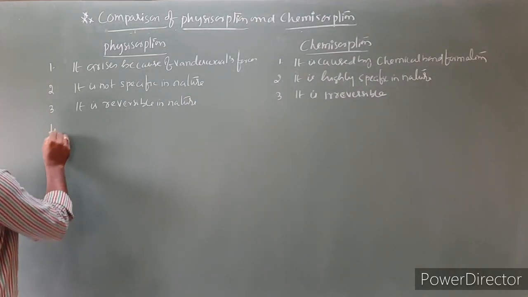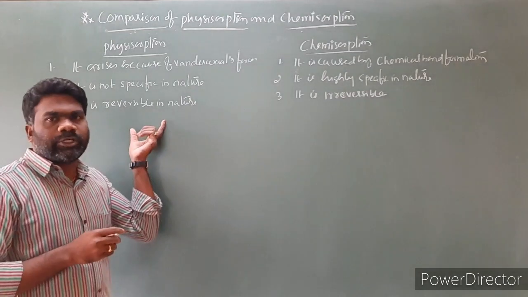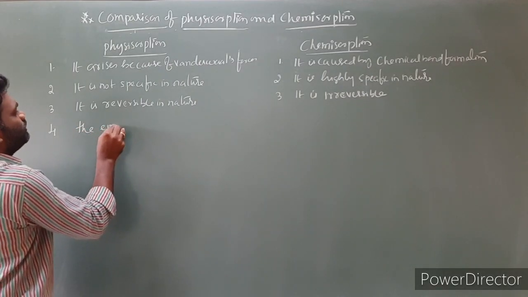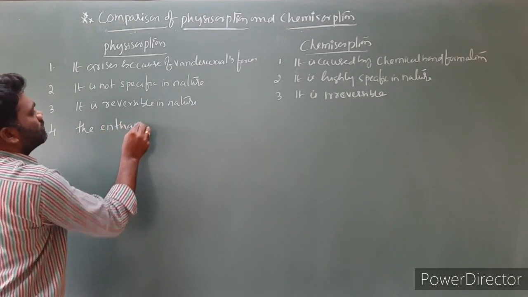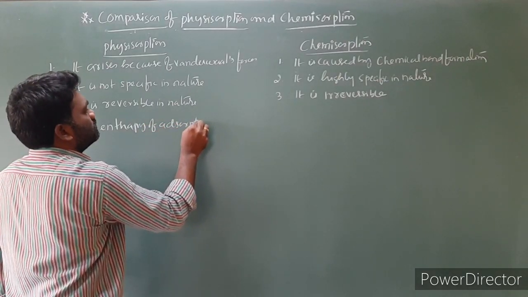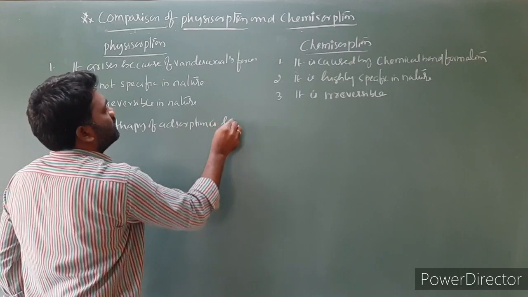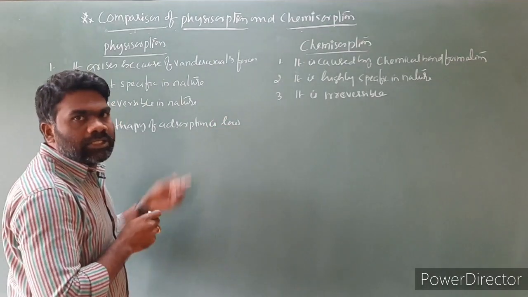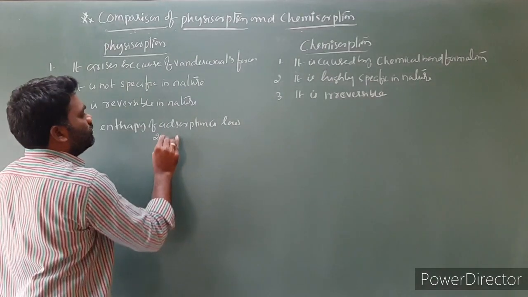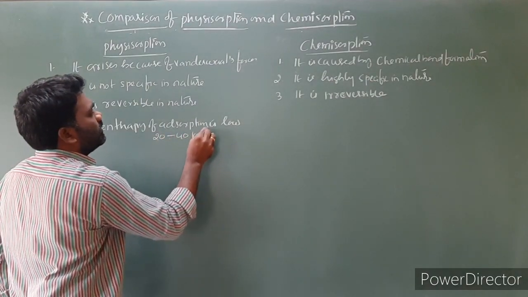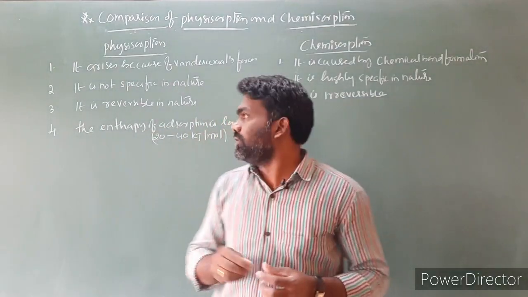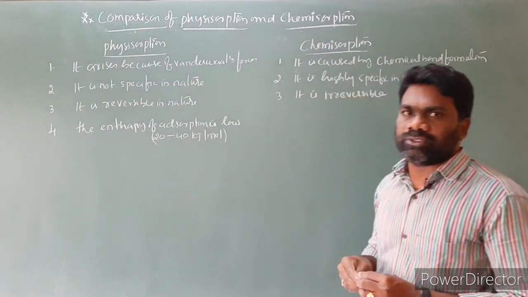And the fourth one is the enthalpy of adsorption. In physisorption, the enthalpy of adsorption is low. It is around 20 to 40 kilojoule per mole. Enthalpy of adsorption is very low, that is around 20 to 40 kilojoule per mole.